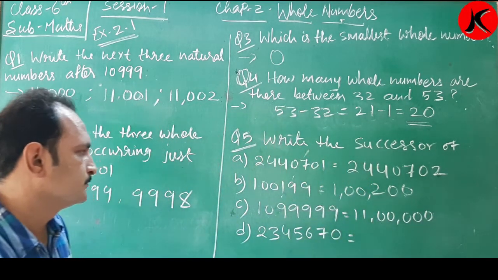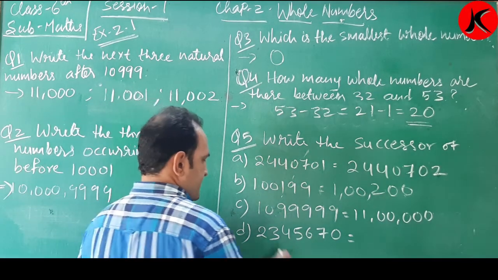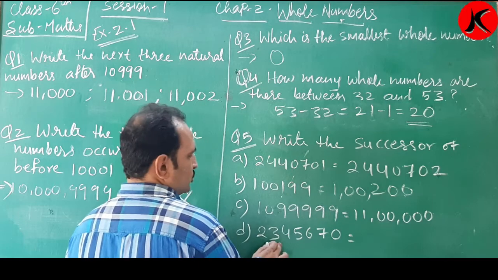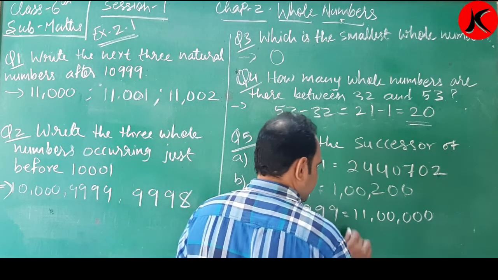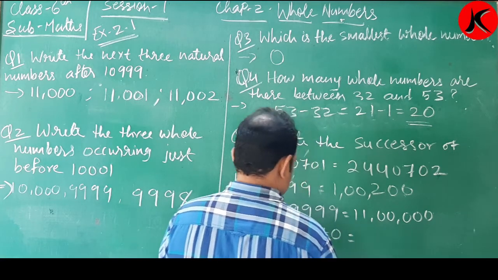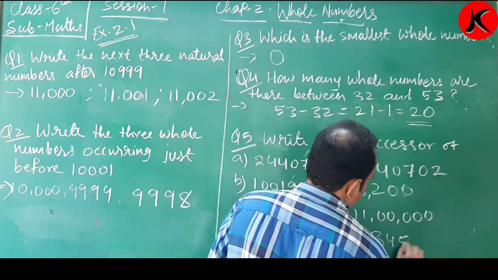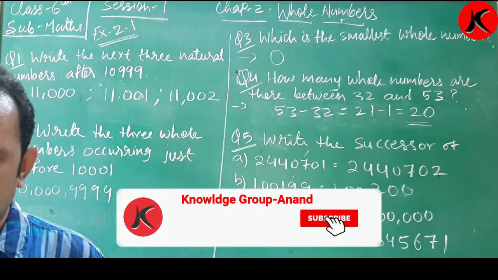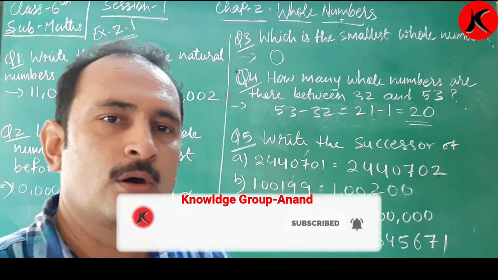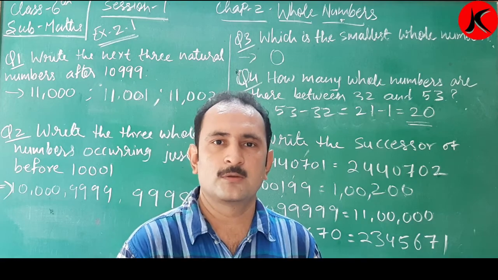Okay, children? Next, 2, 3, 4, 5, 6, 7, 0 के बाद क्या आता है? 1. लास्ट डिजिट लिखना है. Okay? 6, 7 है तो I can change the number 2, 3, 4, 5, 6, 7, 1. Okay, children? This is how you add or get the successor of the particular number. Okay?